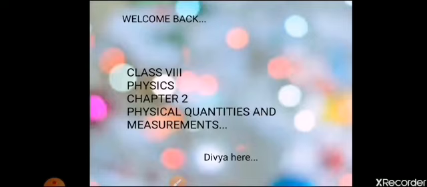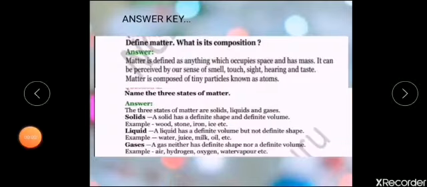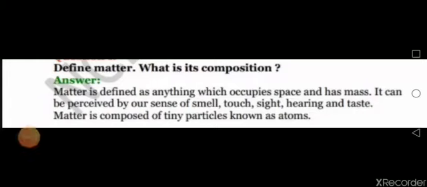Today in our class we will be discussing chapter 2, physical quantities and measurements. Before starting, let us see the answer keys to your revision questions. Here are the keys to your revision test.